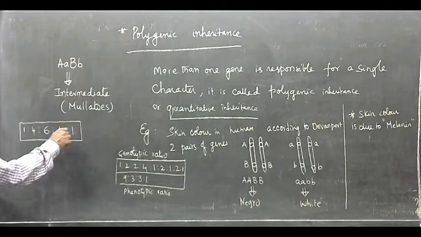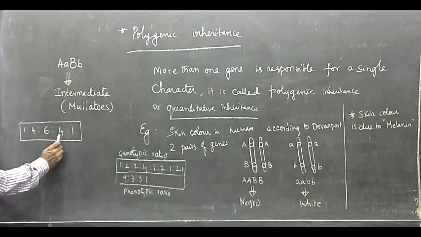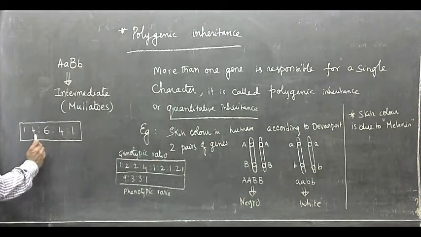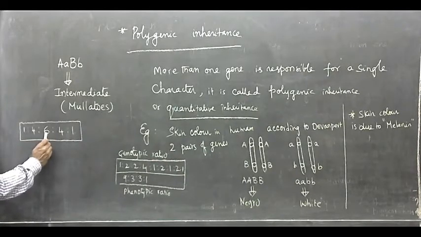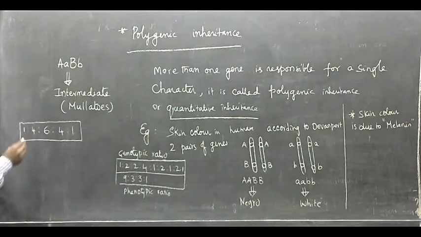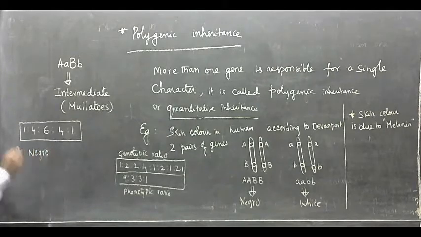The number of offspring produced in polygenic inheritance, with reference to human skin color caused by two pairs of genes, is 16, with a ratio of 1:4:6:4:1. Out of this ratio obtained, only one individual is found to be Negro, and one individual is found to be white.